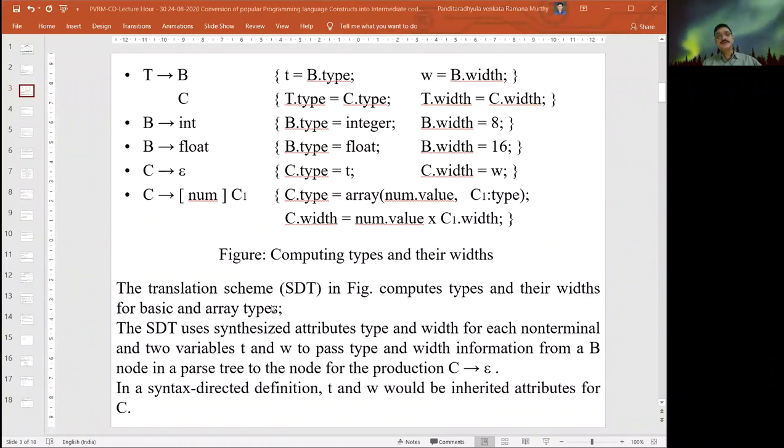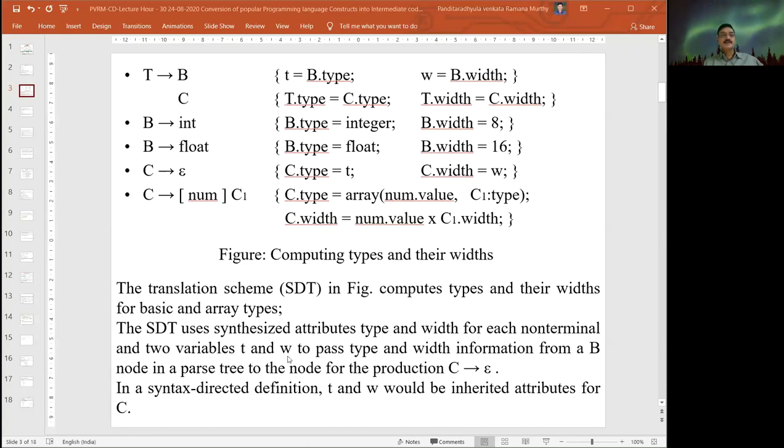The syntax directed translation automatically, in the figure above, identifies using the semantic rules applied. It computes the type and width for basic and array types. All the semantic rules are identified with the syntax directed translation.